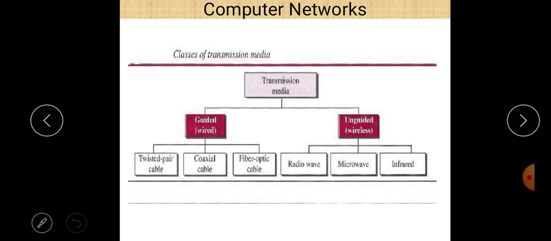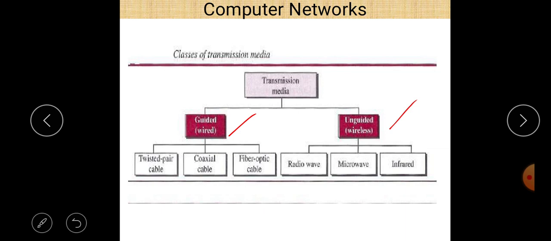The next important topic is transmission media, and there are two types: wired and unwired, also called guided media and unguided media. The important question is how we can send data from one device to another. There are two methods: using wire or without wire, meaning wireless.